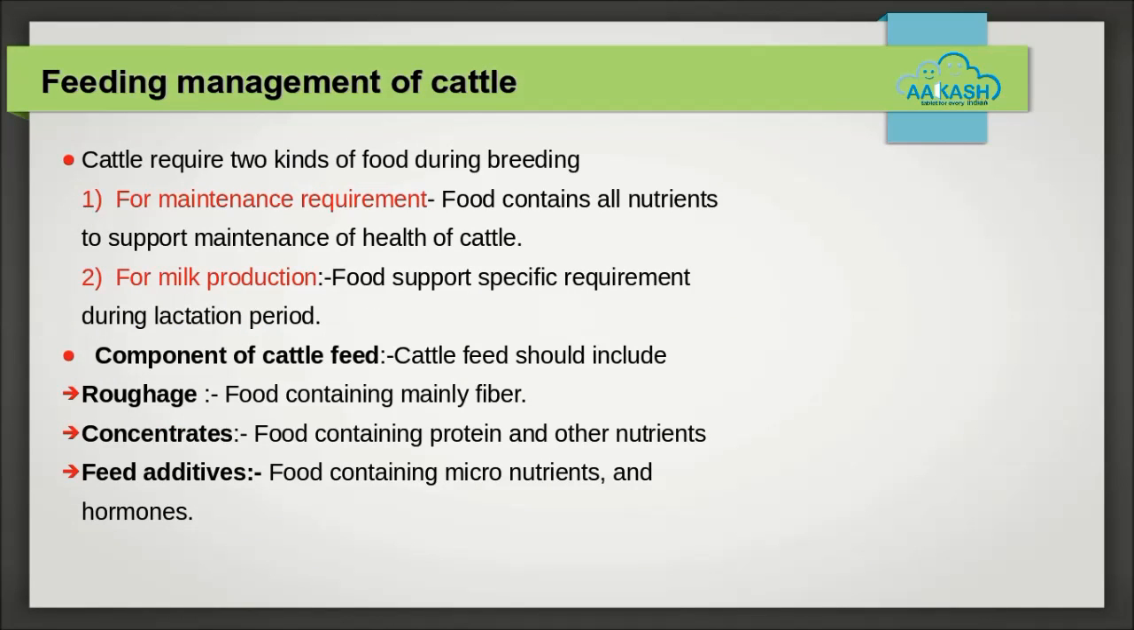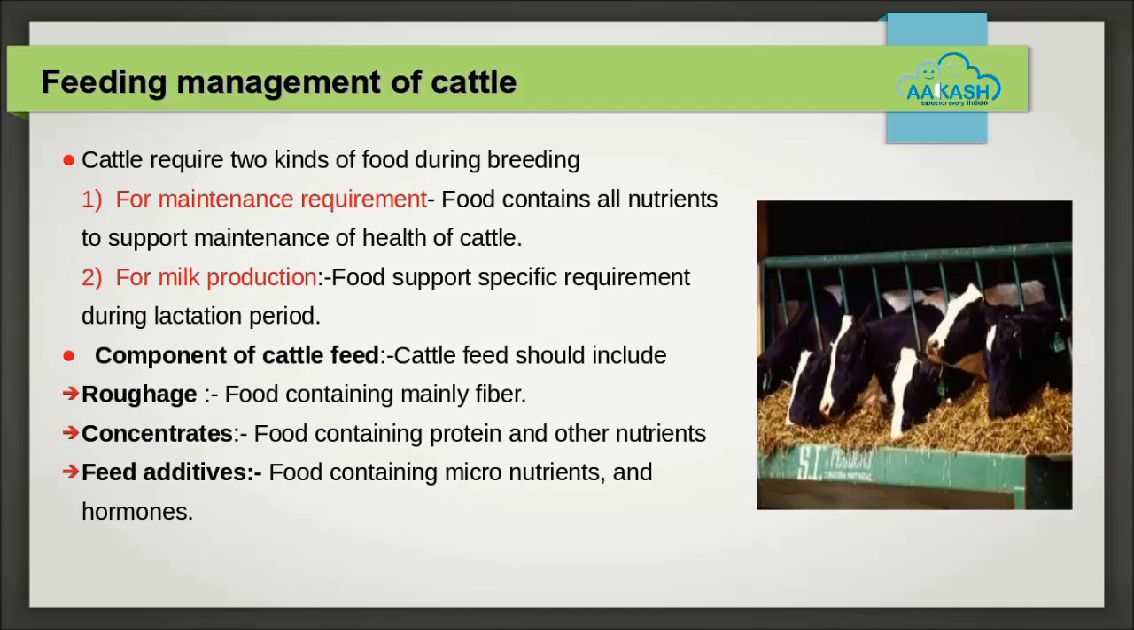Feeding management of cattle. Cattle requires two kinds of food during breeding. 1. For maintenance requirement. It contains all nutrients for the maintenance of health of cattle. 2. For milk production. Food contains specific requirement during lactation period. It thus increases the duration of lactation period and increases the milk yield.